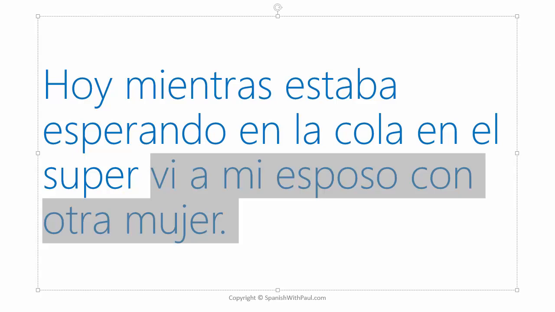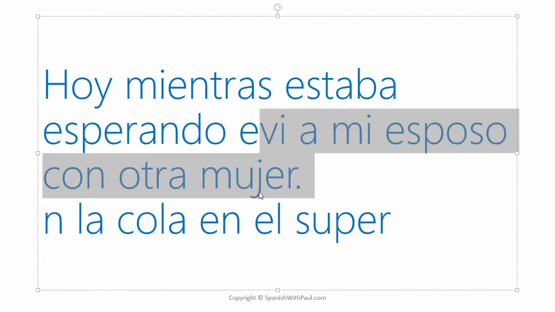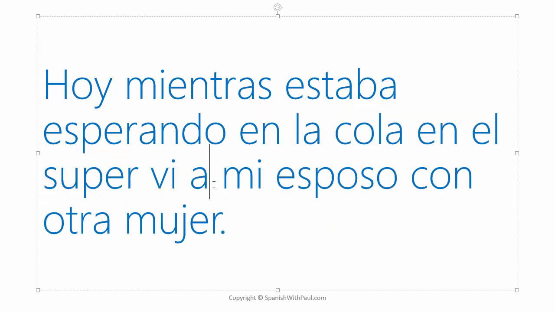Vi a mi esposo con otra mujer. Again, notice that we have, oops, let's turn this back. Notice that we have the personal a because I saw my husband. Here we have the verb, right? And this is people or person. So we have to throw in personal a here. Vi a mi esposo con otra mujer, with another woman.